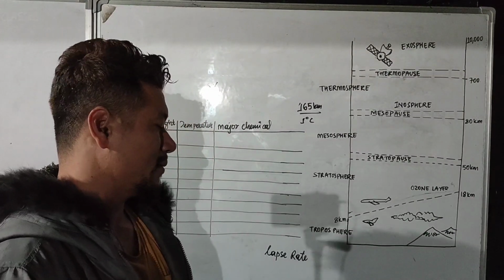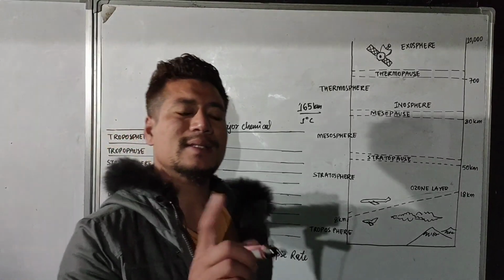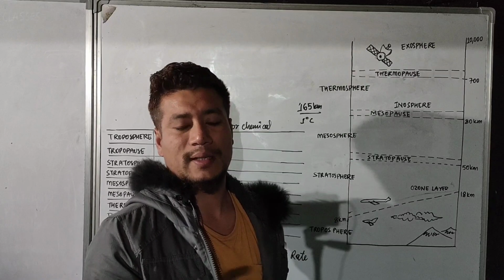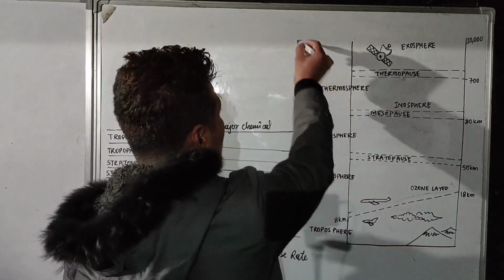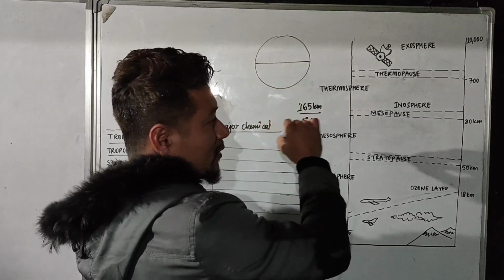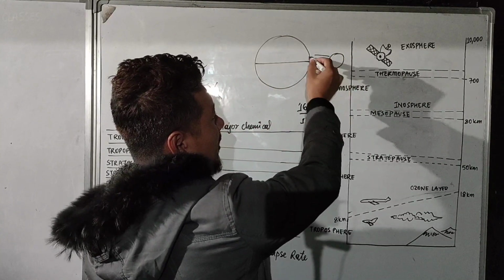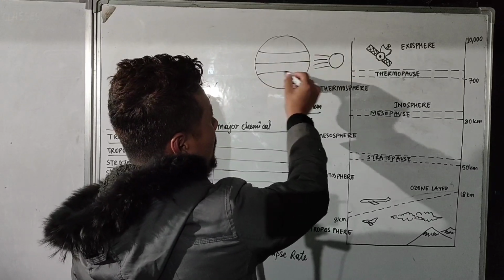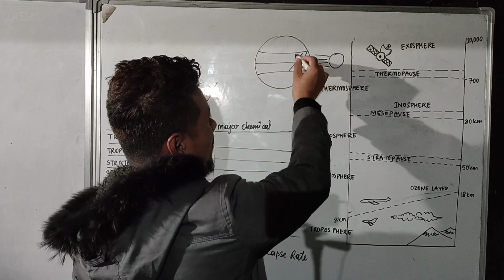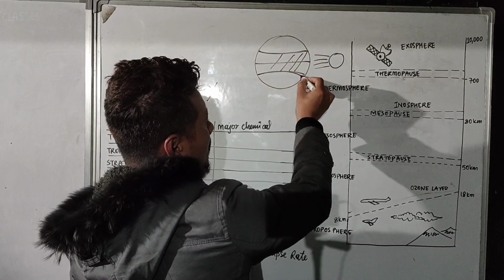And see, the troposphere is not the same in every place. This is Earth, and if this is the equator, the sun constantly heats the belt ranging between the equator and the subtropical region.